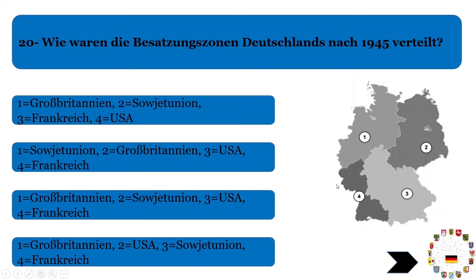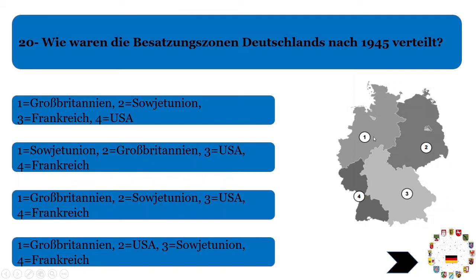But for those who want to remember this and answer it very quickly, I have made a logic for them. If you see this alphabetically ordered, G comes first, then S, then not F but U. So this answer is not correct. S comes and then G, this answer is not correct. First comes G, then S, then U. So this answer is correct. Frankreich is an exception. Just remember this order: G, S, U.